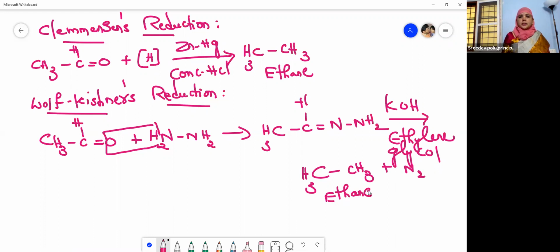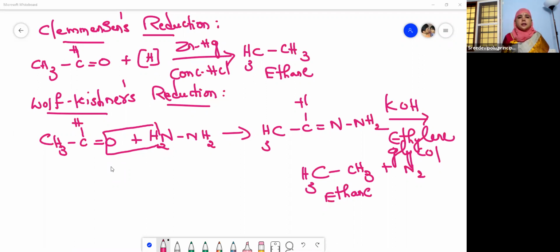So in Clemmensen's reduction and Wolff-Kishner's reduction, you have to identify that you will get an alkane, that aldehydes are reduced to alkanes in both. Okay, children, please try to remember these two reduction reactions.